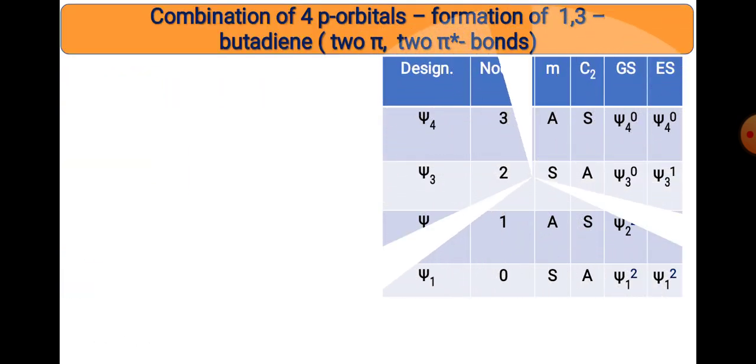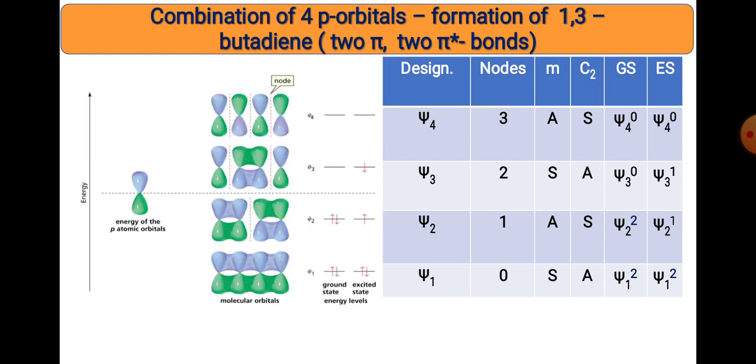Similarly, we have molecular orbitals where four p orbitals are mixed together. An example is 1,3-butadiene, where pi 2 and pi star 2 orbitals are present. So here we have the MO diagram for butadiene. It is a 4 pi electron system. We have 4 carbons, so we maintain 4 wave functions, psi 1, psi 2, psi 3 and psi 4. In the ground state the electronic configuration is psi 1 2 and psi 2 2, while psi 3 is 0 and psi 4 is also 0.